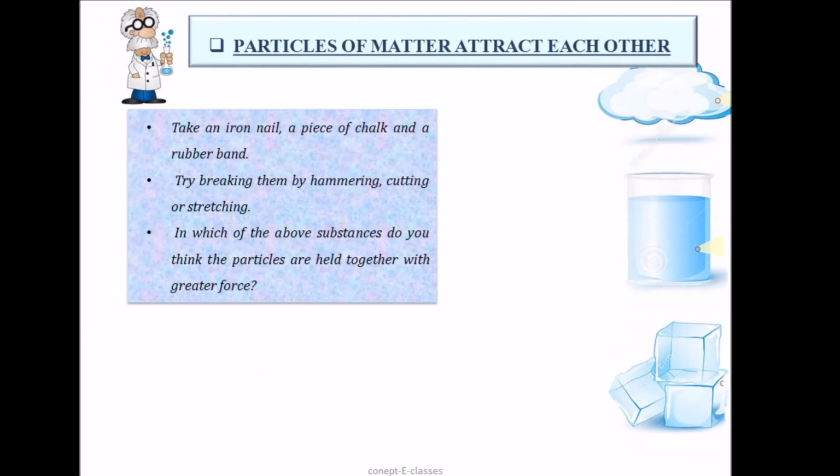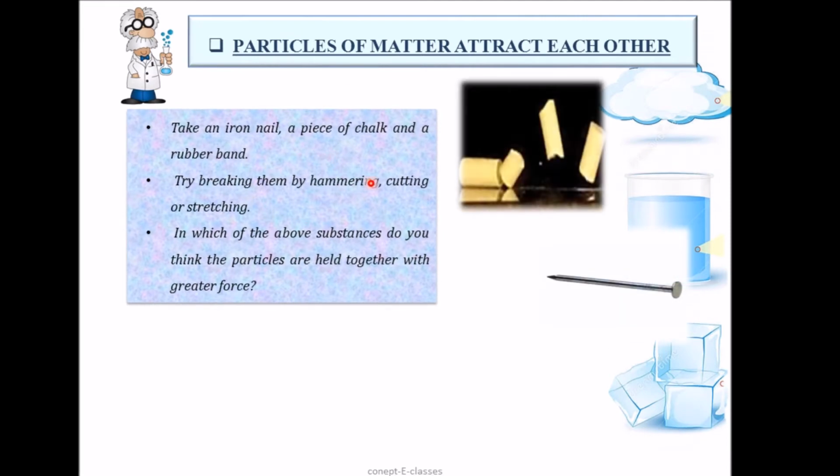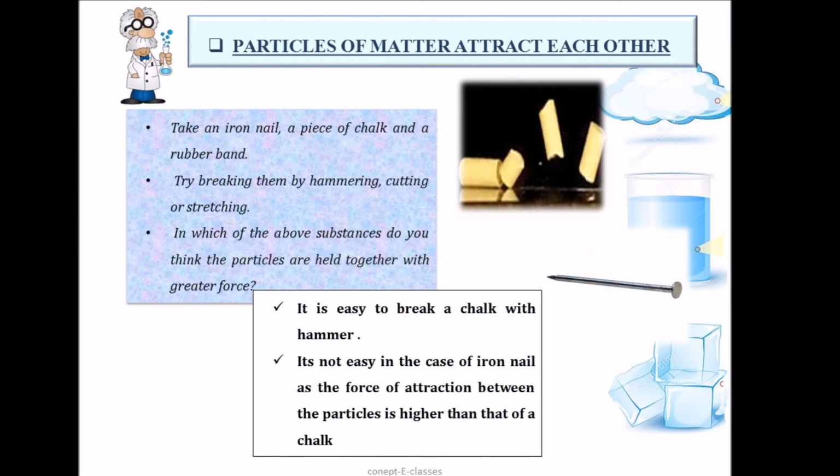The next characteristic is that the particles of matter attract each other. That is, there is a force of attraction between the particles of matter. So let's consider an activity to understand this more. Take an iron nail or a piece of chalk and try breaking them by hammering or cutting. In which of these substances do you think that the particles are held together with a greater force? We can see that it is easy to break a chalk with a hammer, but it's not quite easy in the case of an iron nail. Hence, the force of attraction between the particles in an iron nail is higher than that of a chalk.